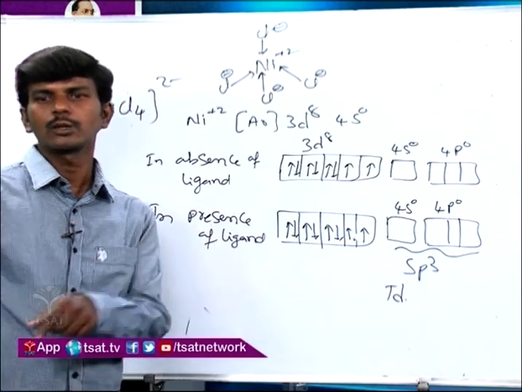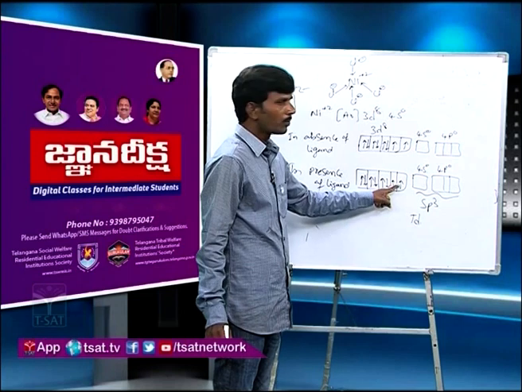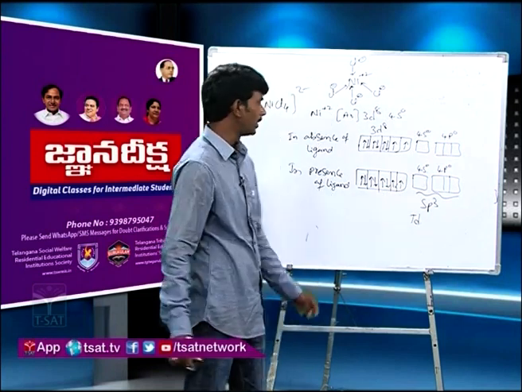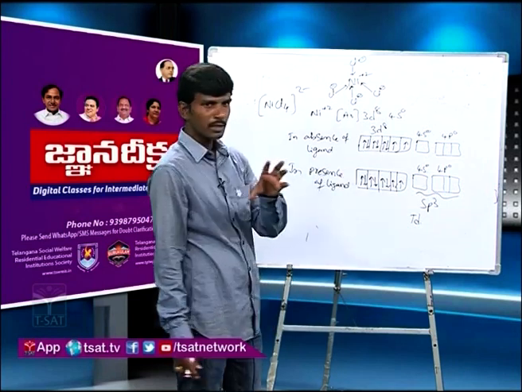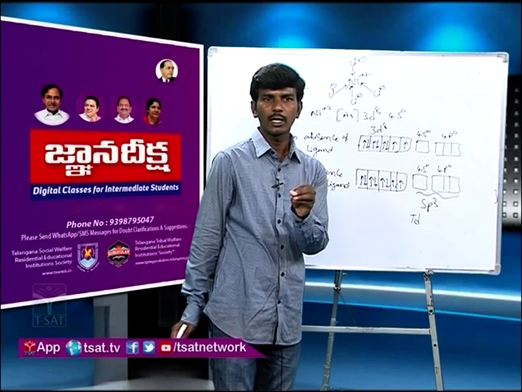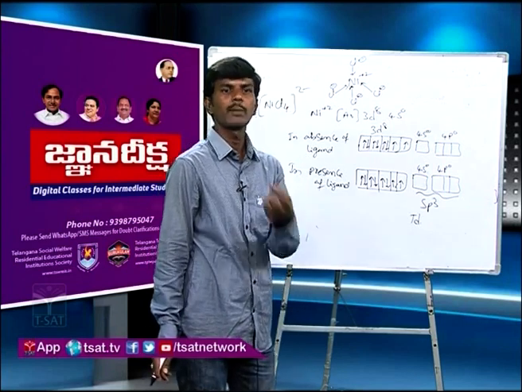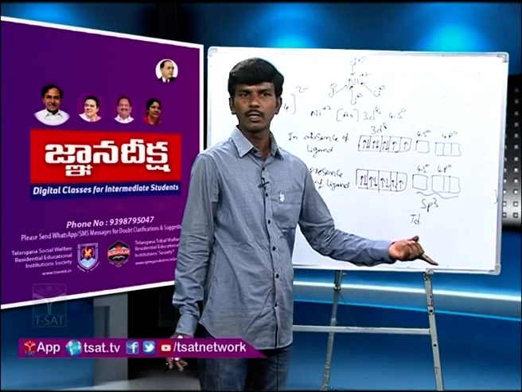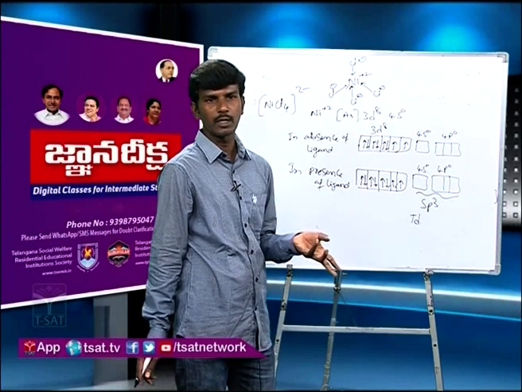In the examination, they will ask that. So it is paramagnetic with the magnetic moment 2.83 Bohr magneton, because 2 unpaired electrons are there here. So here the ligand will not influence the pairing. By this example, one thing you can understand: the free metal ion and the metal ion present in the complex may or may not have the same magnetic moment. Like here, nickel plus 2 free metal ion and this metal ion in this complex have the same magnetic moment, but every time we can't expect that.